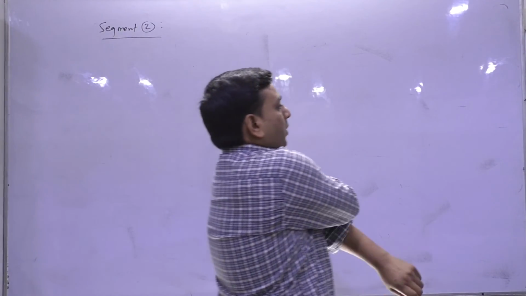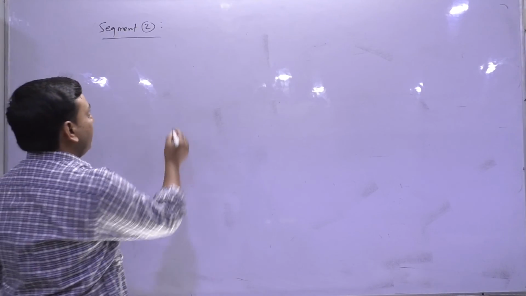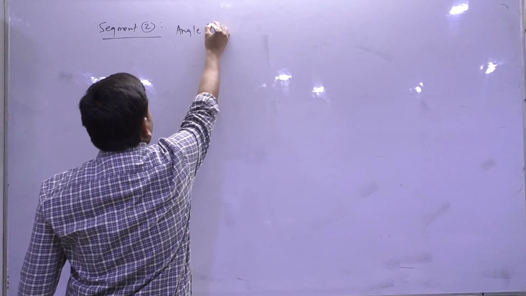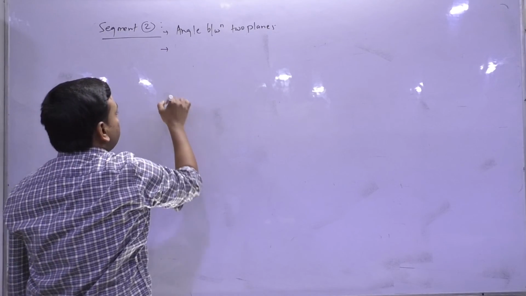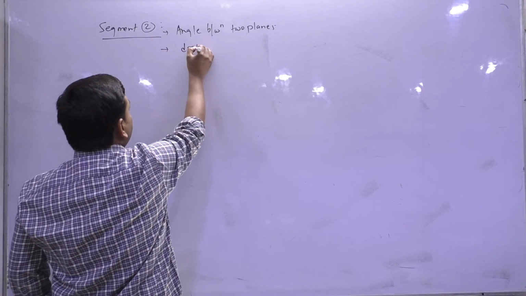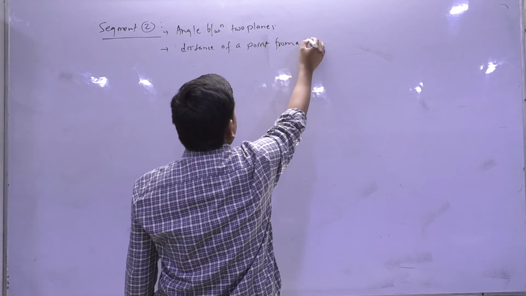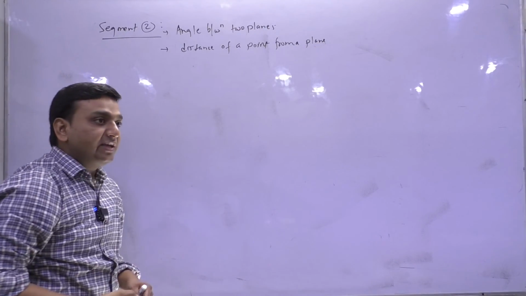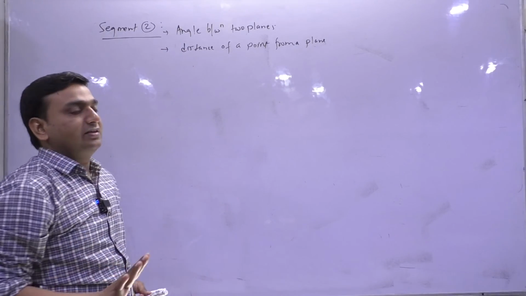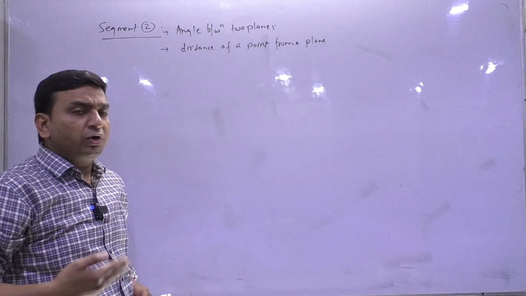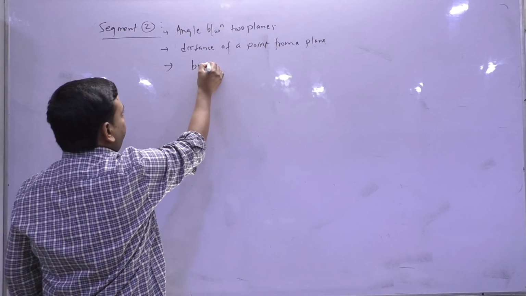Fine. So what I am doing here, the very first thing, is angle between two planes. Okay? The second aspect will be distance of a point from a plane. And please, I'm requesting you, maintain the sequence like this and be in the habit of recalling things like this. Other is the bisecting plane.